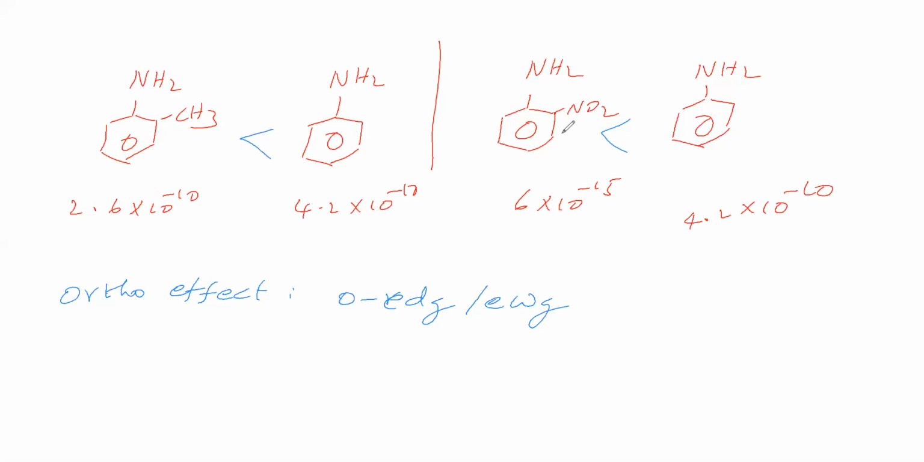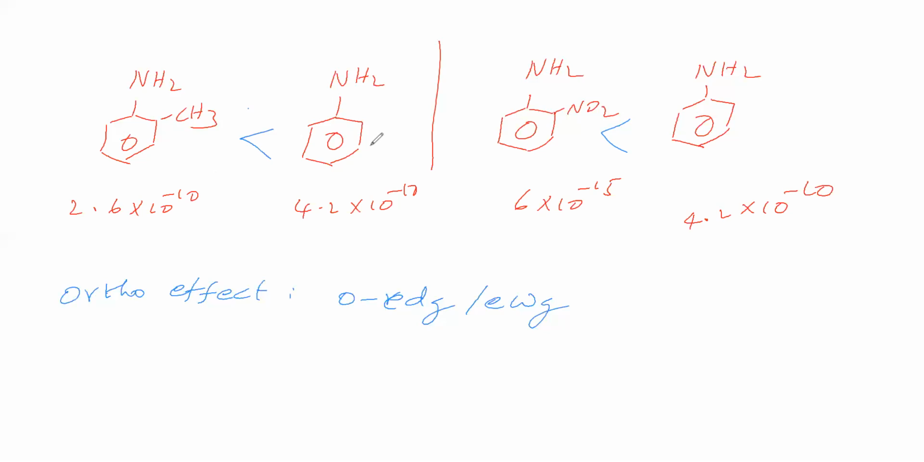Okay. Now, what is the ortho effect? Ortho effect says that at the ortho position, whether an electron donating group or an electron withdrawing group, whatever group is present, that ortho substituted aniline will have lower basic strength than aniline. It is the ortho effect. Therefore, ortho substituted aniline means at the ortho position, whatever group is present, electron donating or electron withdrawing, that ortho substituted aniline will have lower basic strength than aniline.